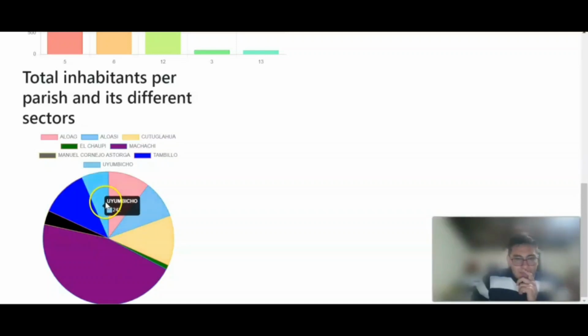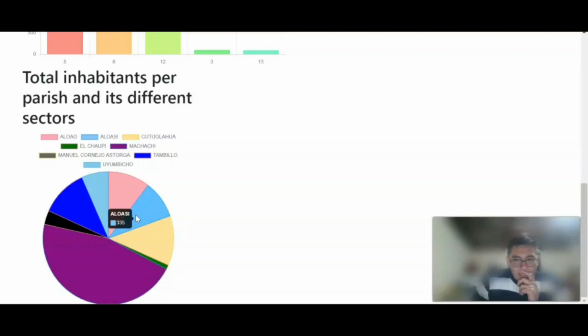The next one, Tambillo, is 423 persons. The next one is Aloag, with 378 persons. The next one is Aloasi, with 335 persons.